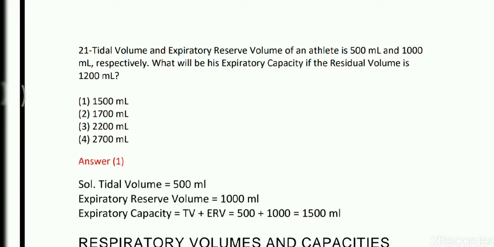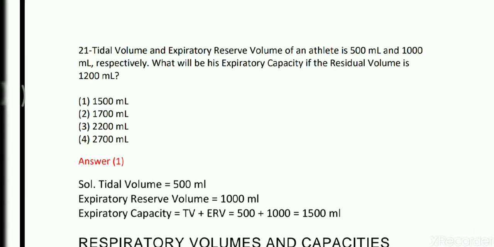ml and 1000 ml respectively. What will be the expiratory capacity if the residual volume is 1200 ml? And the four options are 1500 ml, 1700 ml, 2200 ml and 2700 ml.